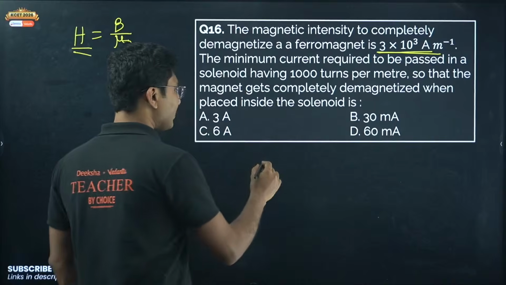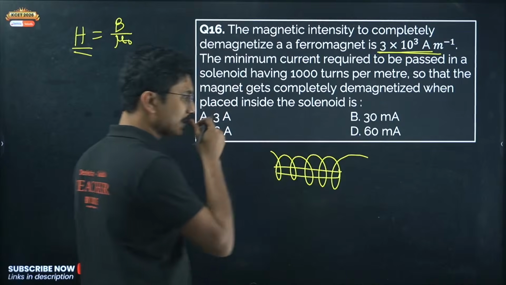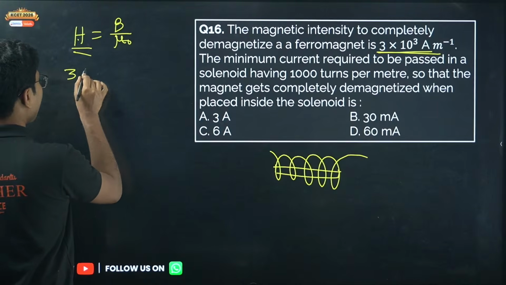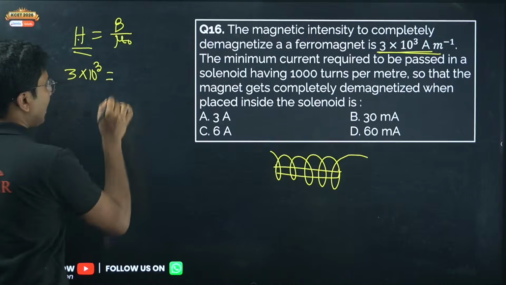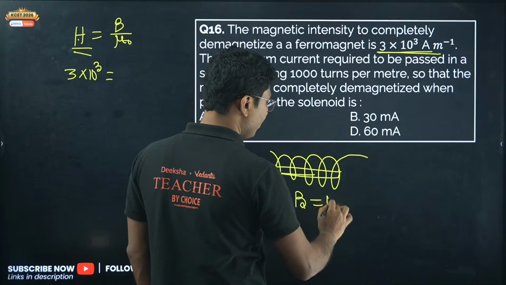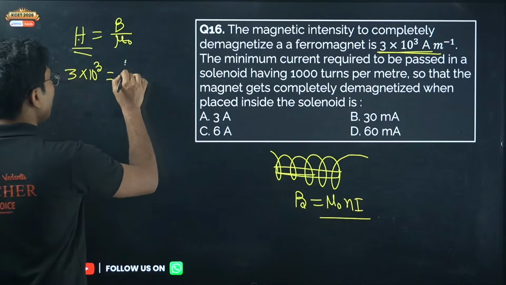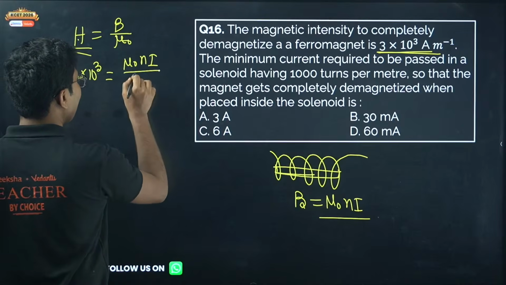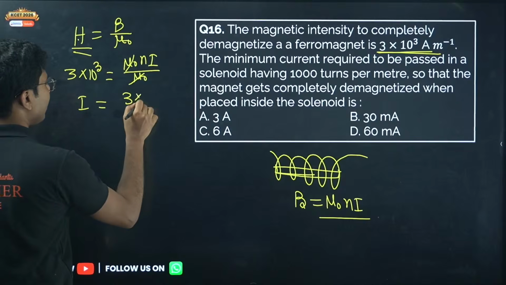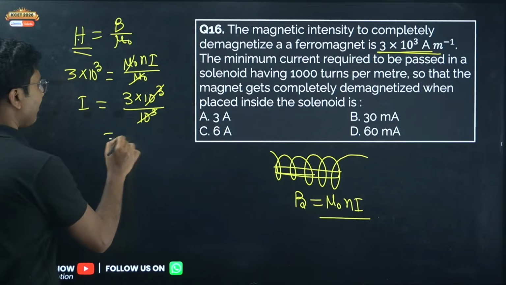If you want to destroy the magnet, you produce a solenoid and place the magnet inside the solenoid. So this H value is given, 3 into 10 to the power of 3. Now when you are placing this inside a solenoid, the solenoid is producing a magnetic field equal to mu naught N I. So mu naught N I divided by mu naught, you get I equals 3 into 10 to the power of 3 divided by 10 to the power of 3, that is only 3 ampere.